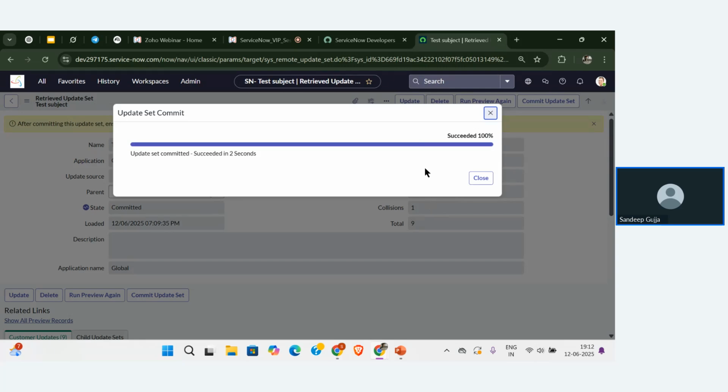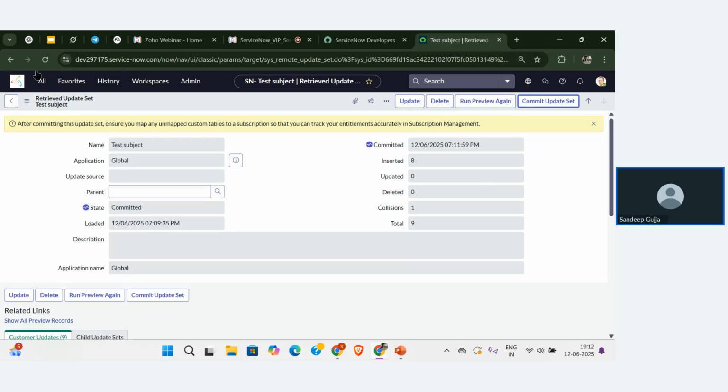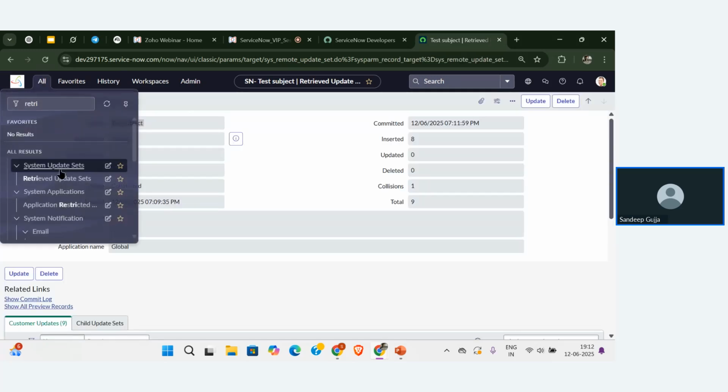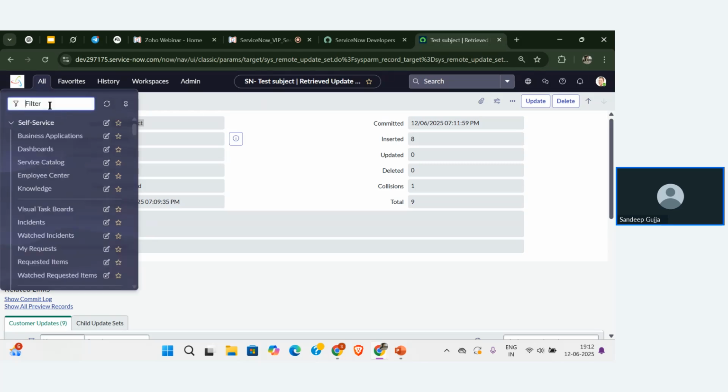In the previous thing, the error that you observed was with the name that has been given to the update set. That is not a big issue, so that's why I have deleted it. Let me close this committed update set, then open the table that is sample data, to show you what things are configured and what is going to be stored in the update set when moving from one instance to another.